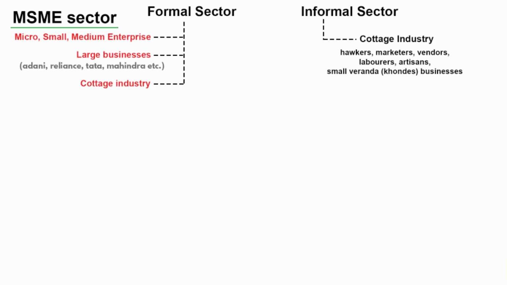There are small home businesses which are registered and they do pay taxes to the government, and then there are cottage industries which are not registered and do not pay any tax. Finally, there is the informal sector. It is said that almost 80 to 90% of the total workforce in India is in the informal sector. The only problem with the informal sector is that the government has no control over it, and the activities of the informal sector are not included in a country's GDP or GNP.